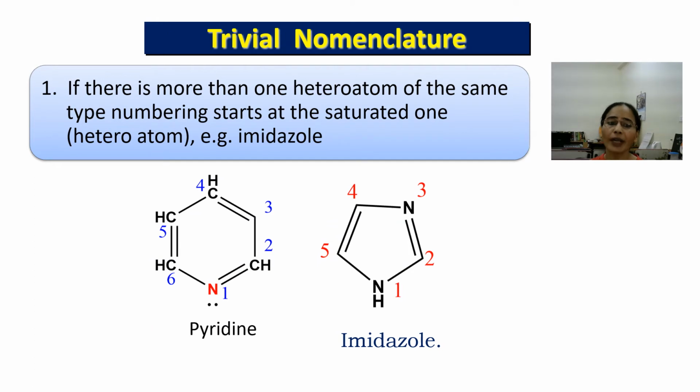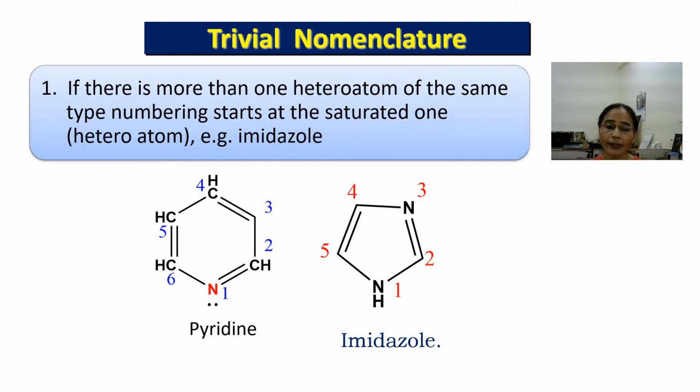When we go to the trivial nomenclature system, how do we number the atoms present in the ring? See, if there is only one heteroatom in the ring, you can see the example first, that is pyridine. There is only one heteroatom, then numbering always starts with the heteroatom as 1, and the later atoms will get the next priority after the heteroatom.